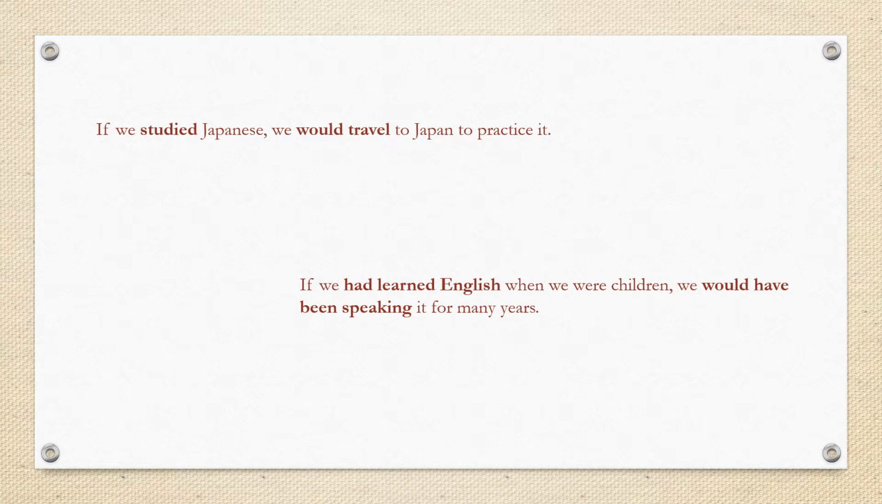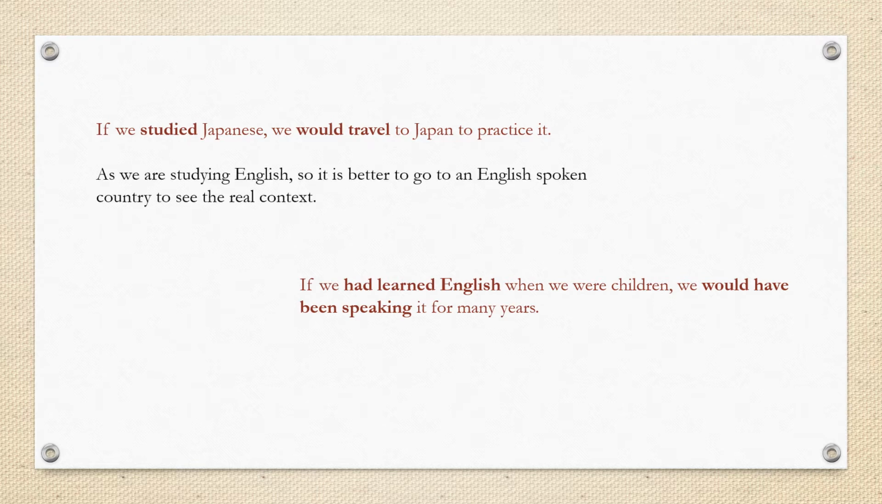The first one, we can say that it has a present context because it means that maybe if we had the possibility to study Japanese, we would go to Japan, but the reality is different. As we are studying English, it is better to go to an English spoken country because it's the one that we can practice in a real context. So in this one we are using the second conditional. It's a hypothetical situation in the present.